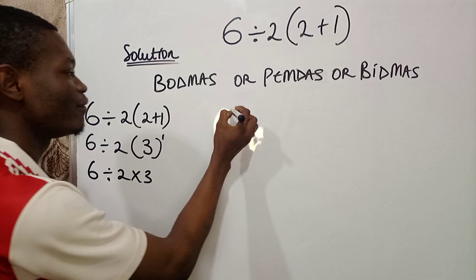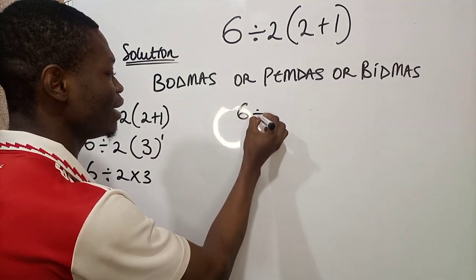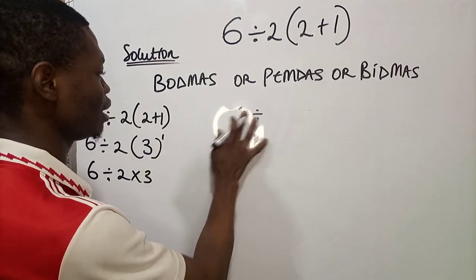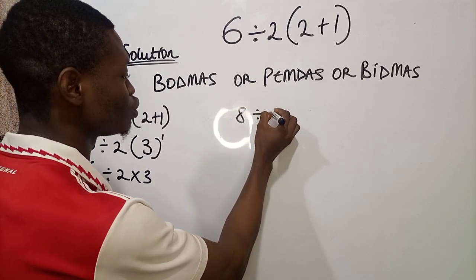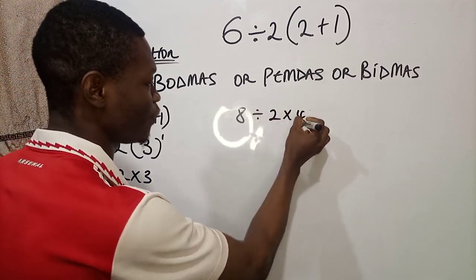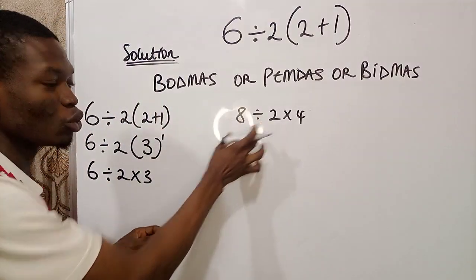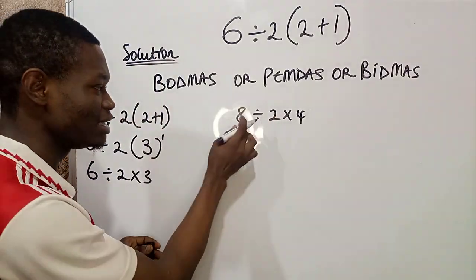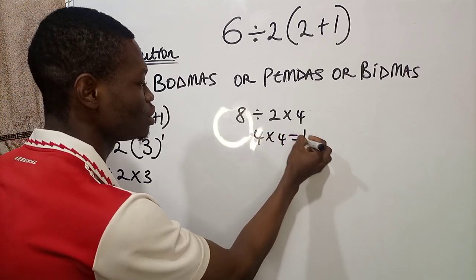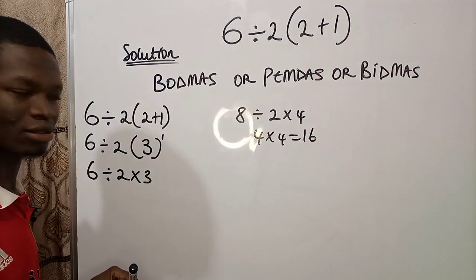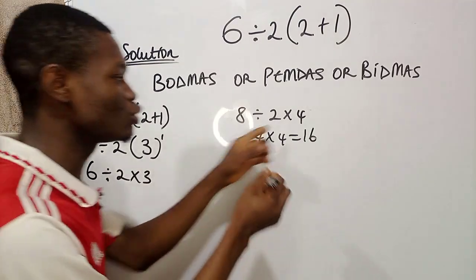For example, if you have 8 divided by 2 times 4, the order does not matter. So you first of all divide this. 8 divided by 2 is 4. Then times 4 gives us 16. Do you understand? Now, let's go the other way around.